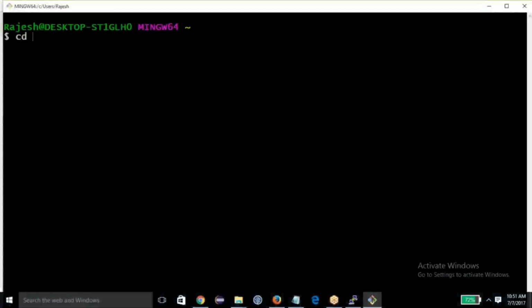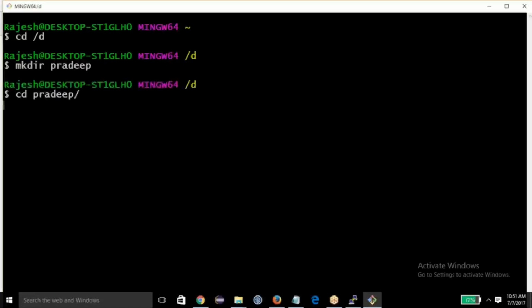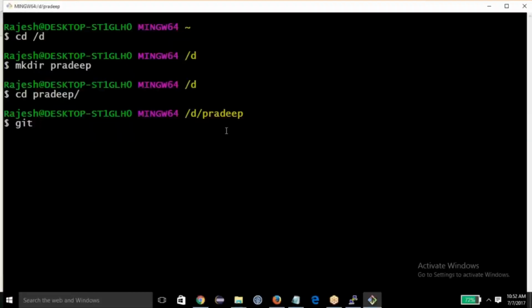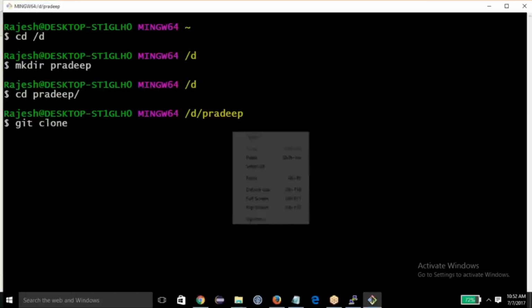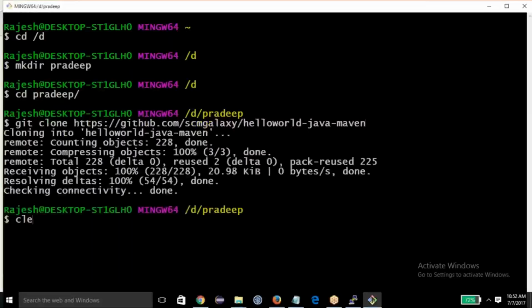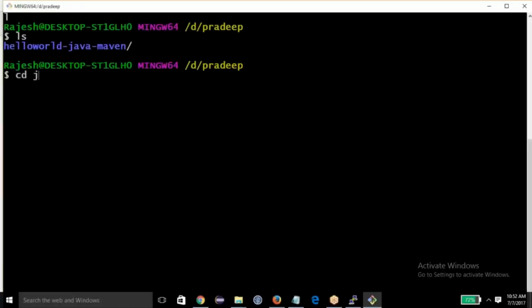What I'm going to do: cd D drive, create one directory, Pradeep, cd Pradeep, and then git clone this URL. Okay, I will verify whether it's building or not.